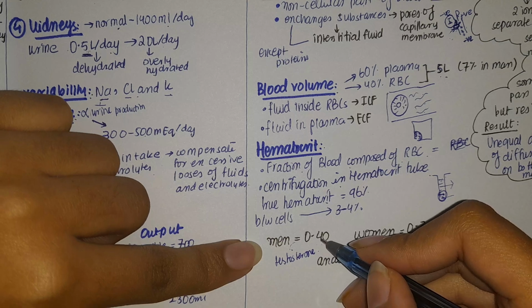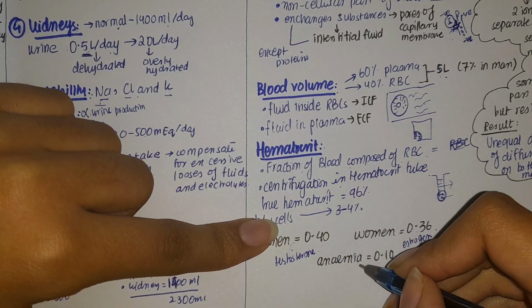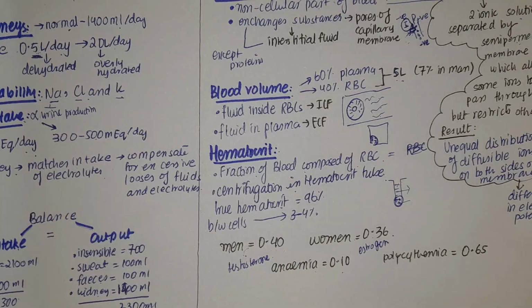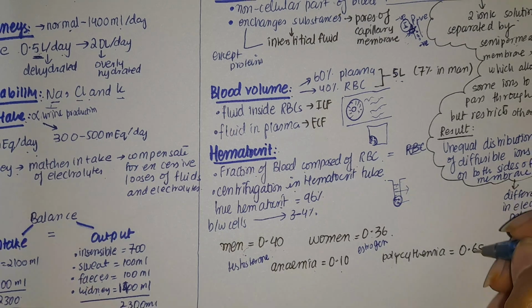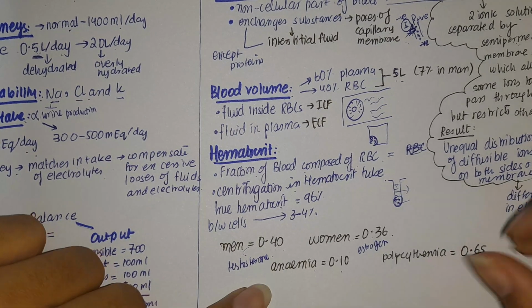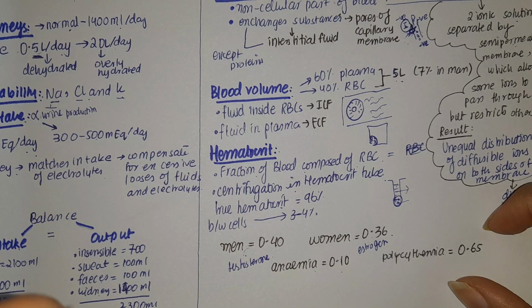So in men, the hematocrit is 0.4, in women it is 0.36, but in an anemia patient it can drop to 0.10. But in polycythemia, that is abnormal production of red blood cells, it can rise up to 0.65, and it will cause greater thickness in your blood, and your blood will be thick and jumbled up.